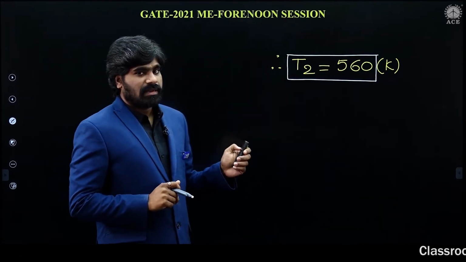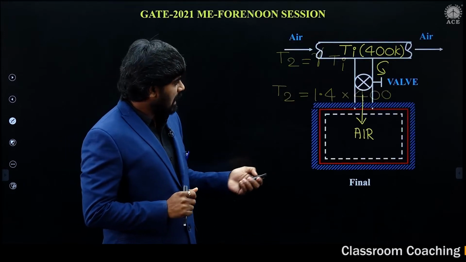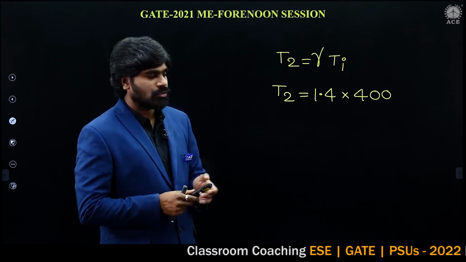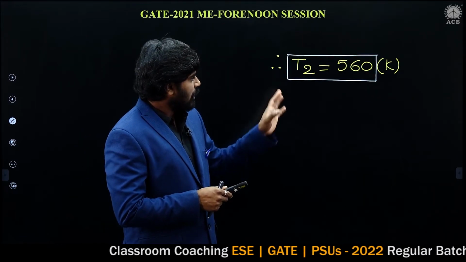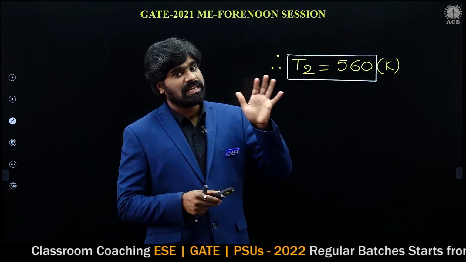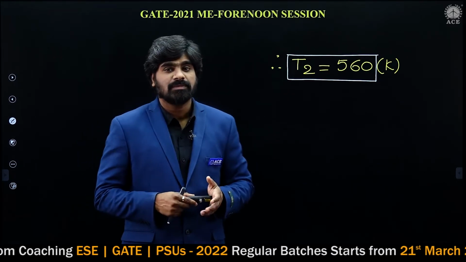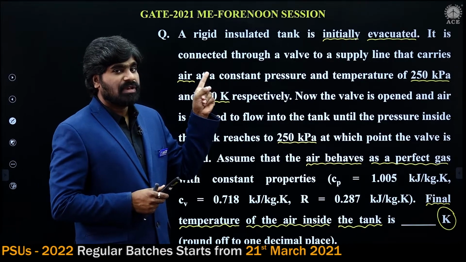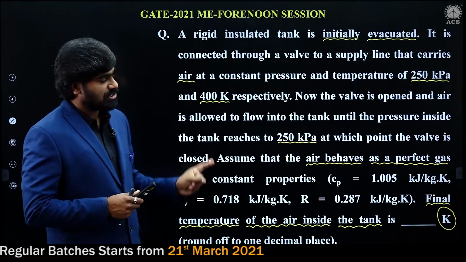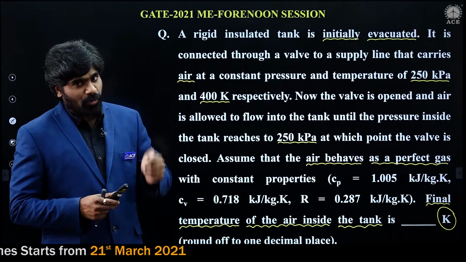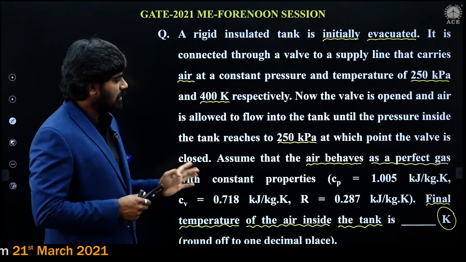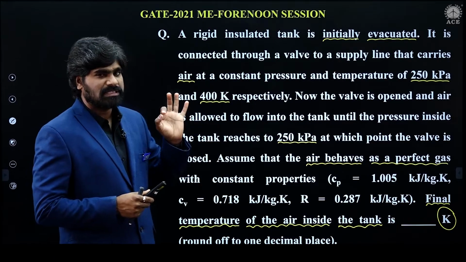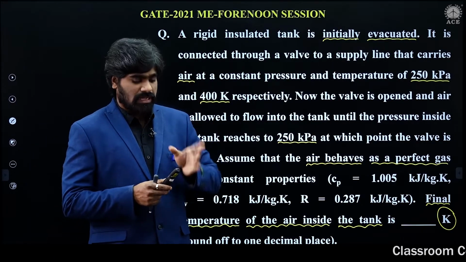So this is the temperature of air after air has entered into the tank, which can be calculated by using this relation. So T2 is equal to gamma times Ti. This problem is based on unsteady flow. If you look at this problem, it seems to be very lengthy, but the same derivation I have done in the class, and the same problem I have solved. It is a simple and straight problem based on unsteady flow.